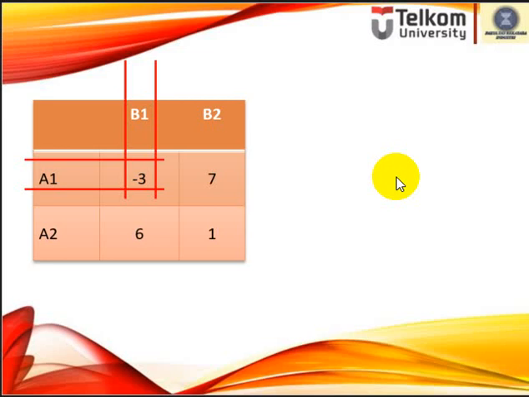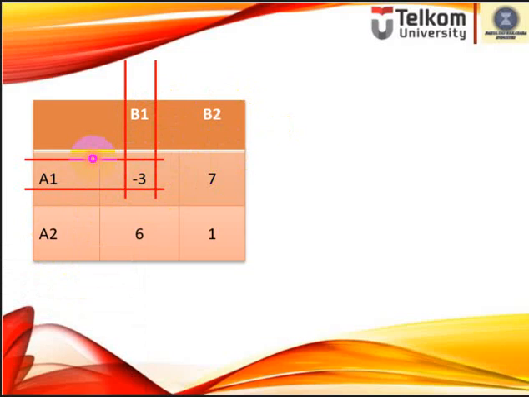Okay, so I will show you the example of mixed strategy condition. This game is very simple, only a 2x2 table matrix. Player A can choose strategy A1 or strategy A2, and player B can choose B1 or B2. We want to know what the optimum strategy is for both of them, so it can be fair for both.